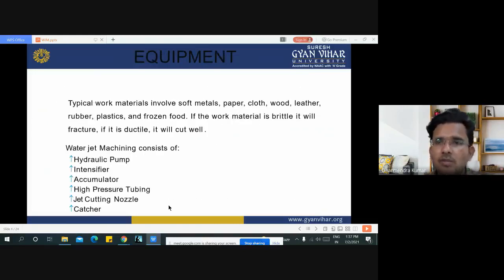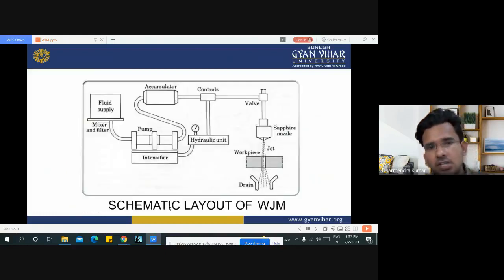Now the various components used in the water jet machining process are the hydraulic pump, intensifier, accumulator, high pressure tubing, jet cutting nozzle, and the catcher. This is the schematic diagram of the water jet machining process. Here is the fluid supply or mixer supply. This goes to the pump, and with the help of the pump, it goes through the accumulator, and after the accumulator, it goes through the control panel, then the valve, then the nozzle, and then strikes the workpiece.